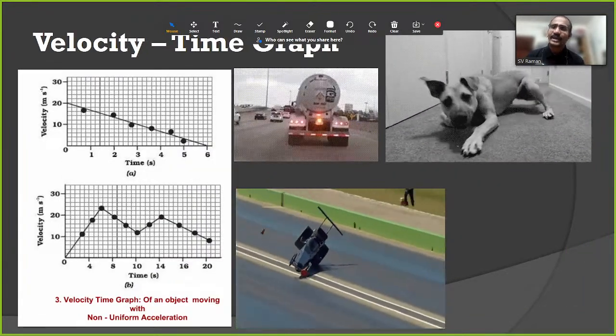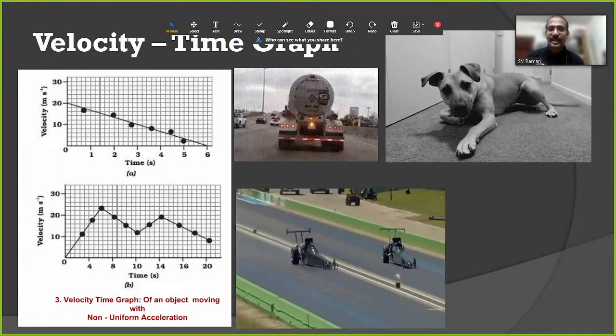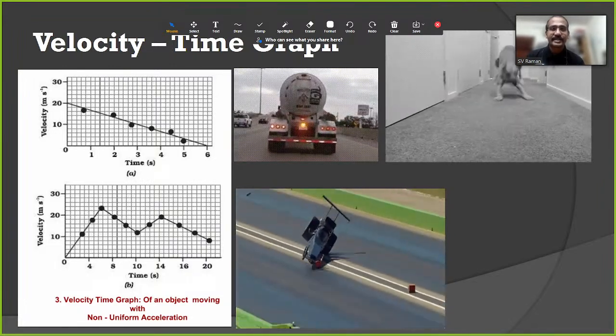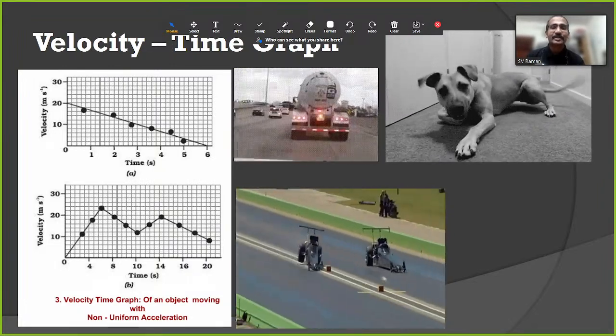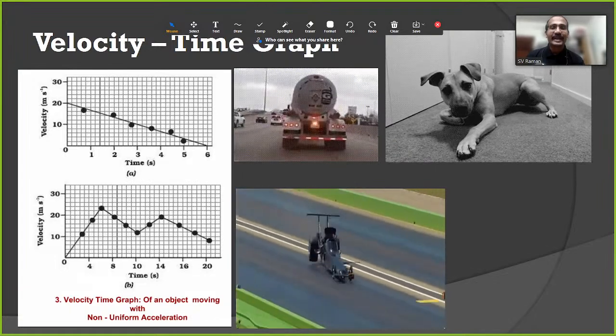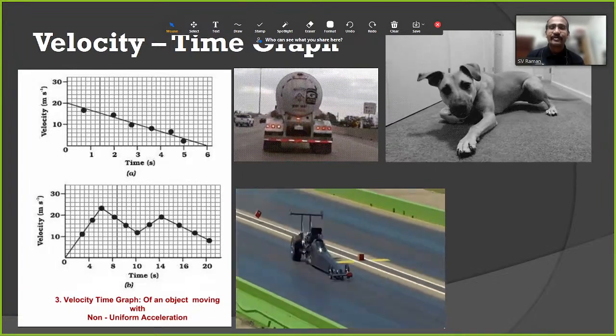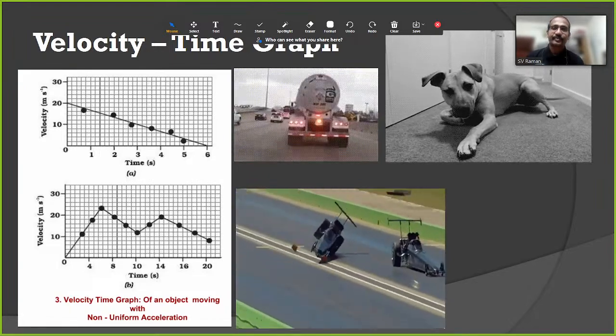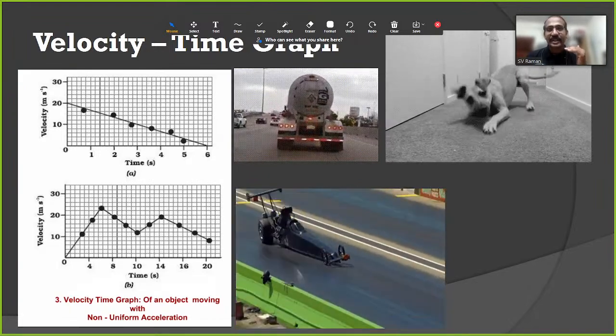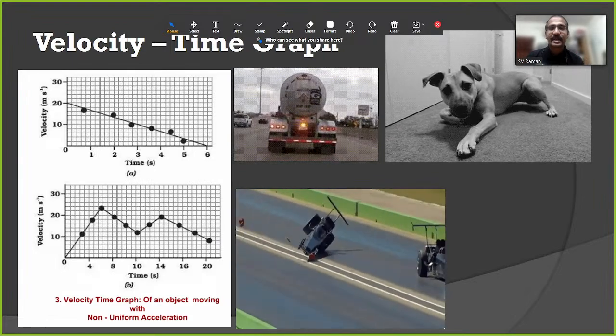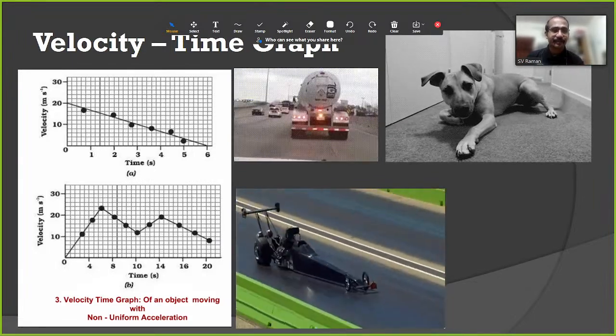Next, what is deceleration, or retardation, as we can call it? You can see in this picture the lorry applied the brakes, which is on the left side, and it is moving. So its speed is reducing. If speed reduces from a certain speed, that is deceleration.